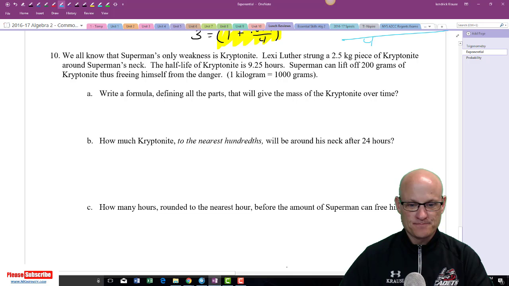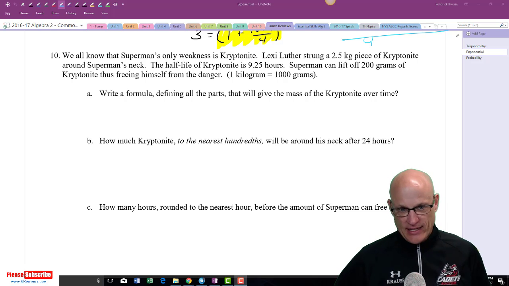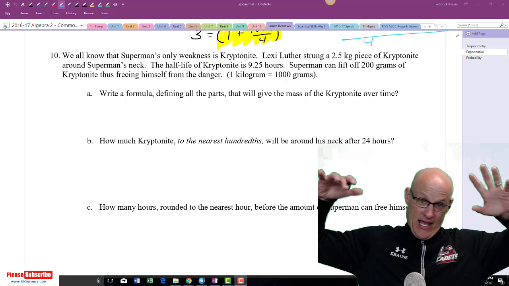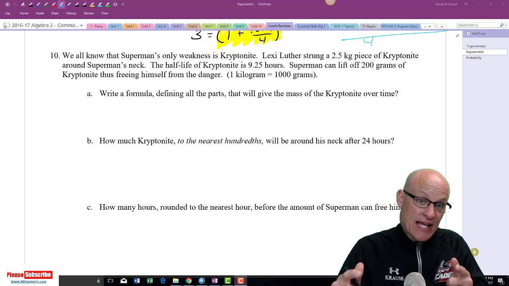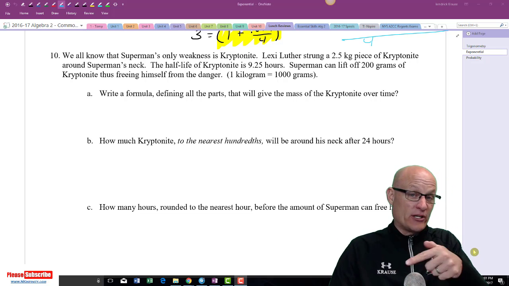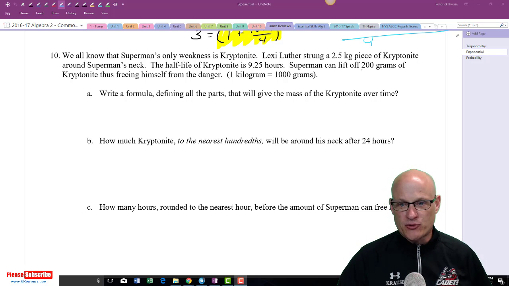Last problem. Alrighty, here we go. We all know that Superman's only weakness is kryptonite. Lex Luthor, after one of my students, strung a 2.5 kilogram piece of kryptonite around Superman's neck. The half-life of kryptonite, half-life, that means our base is going to be a half. Don't forget, we need the every. The half-life is every 9.25 hours. That's the half-life. Superman is able to lift 200 grams of kryptonite, thus freeing himself from the danger. So that might come into play.